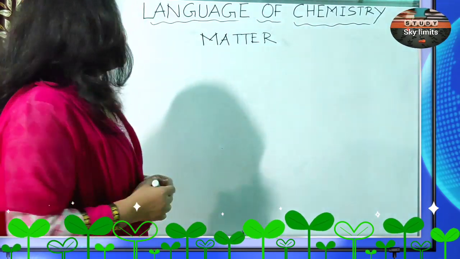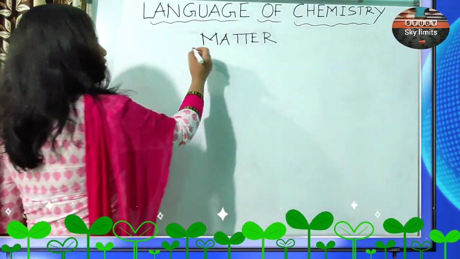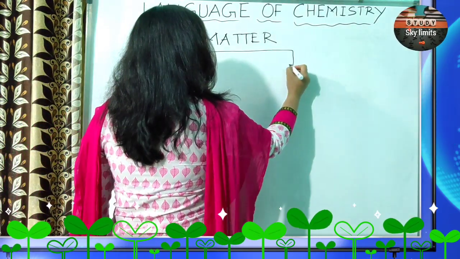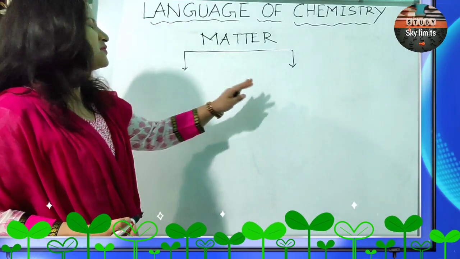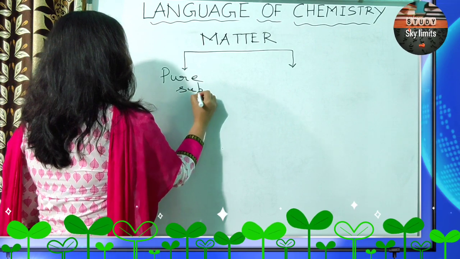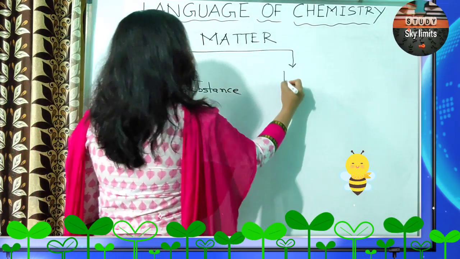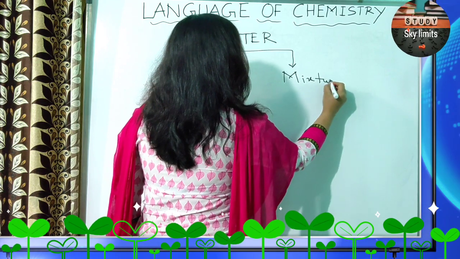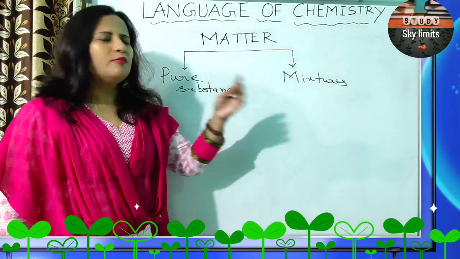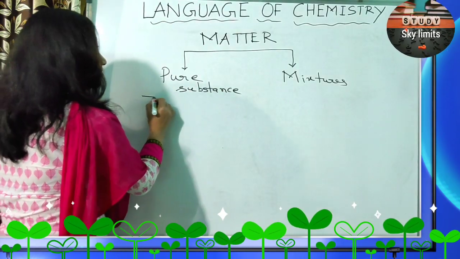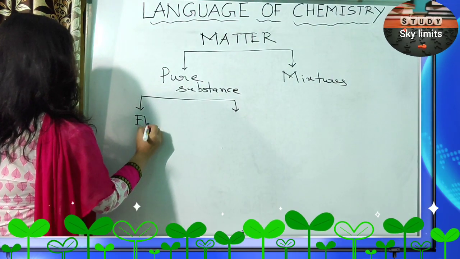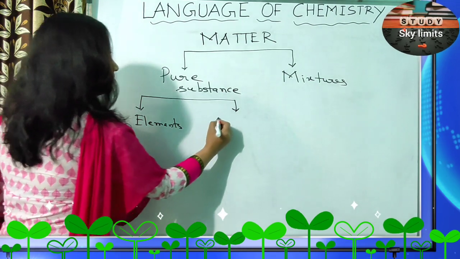Okay? So, matter, as we know, you have been classifying since your lower classes, but let us take a quick revision on that. Matter is broadly classified into two types of substances: pure substances and mixtures. Pure substance is further subdivided into elements and compounds.